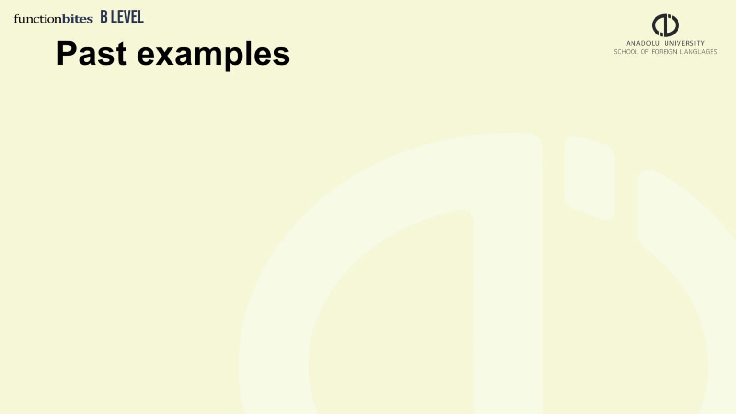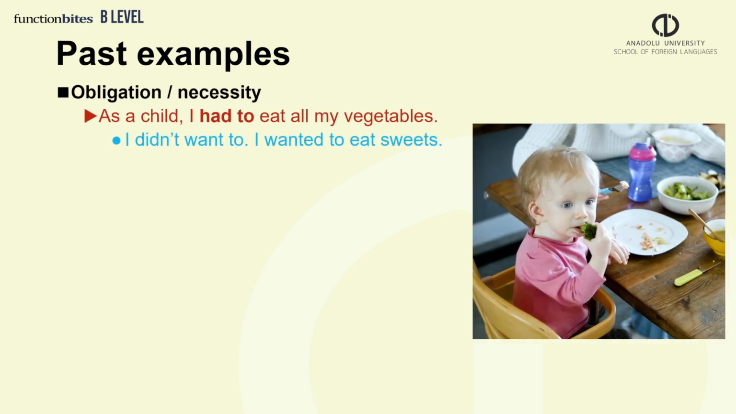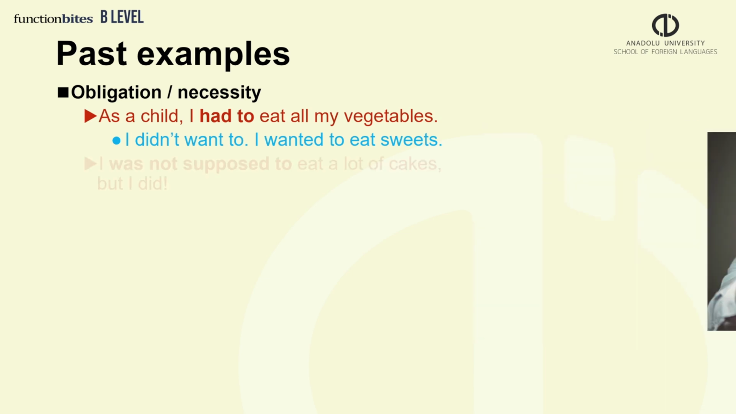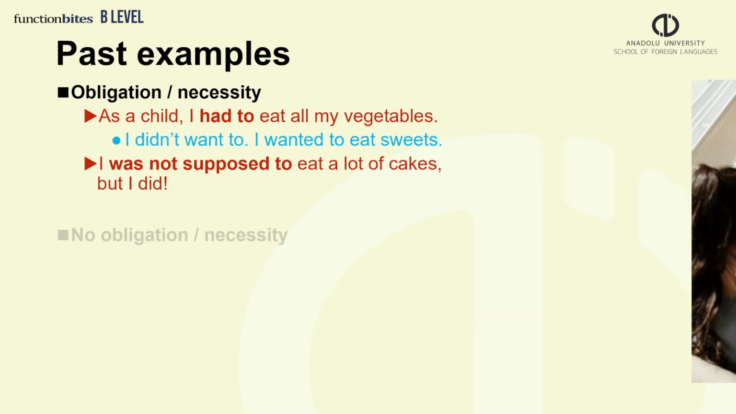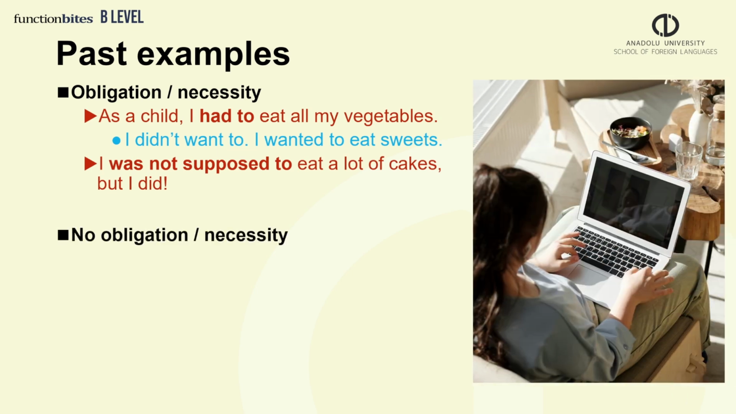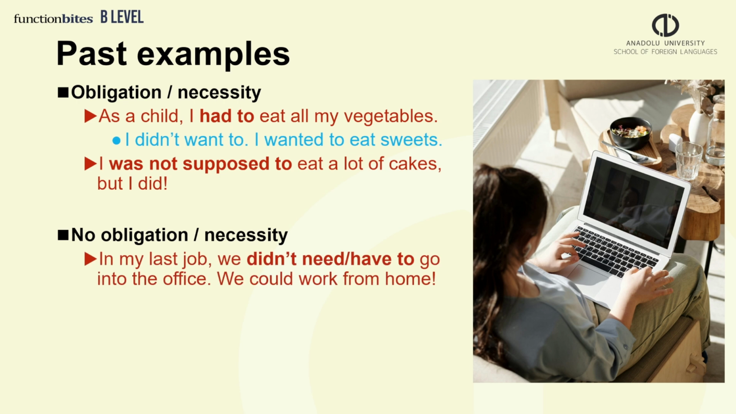Here are some examples of the past forms we can use for these. With obligation and necessity: as a child, I had to eat all my vegetables. I was not supposed to eat a lot of cakes, but I did. And for no obligation or necessity: in my last job, we didn't need to go into the office. We could work from home.